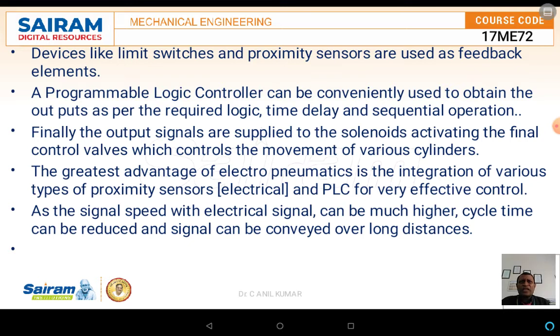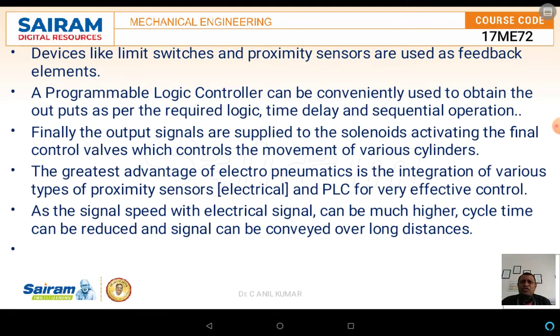It's not only the limiting switches; even proximity sensors are used, and also some feedback elements. Whether you use proximity switches, limiting switches, feedback systems or some other elements,